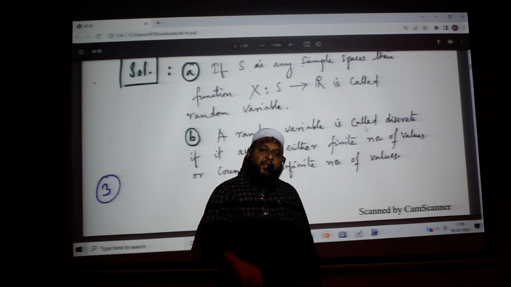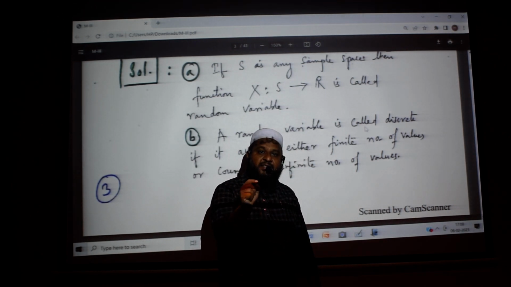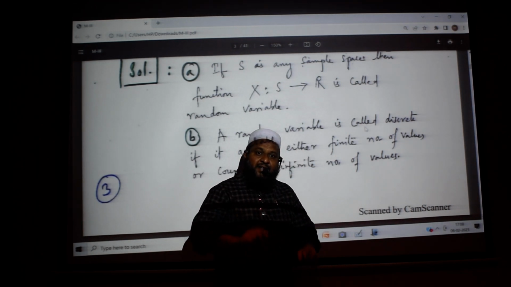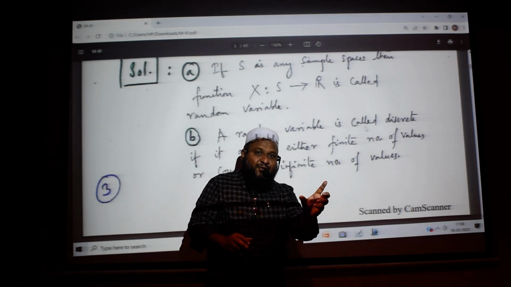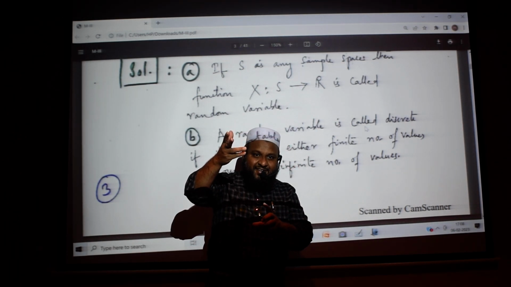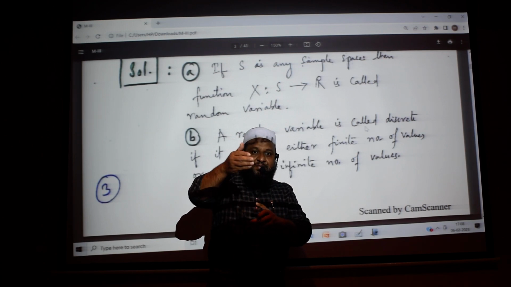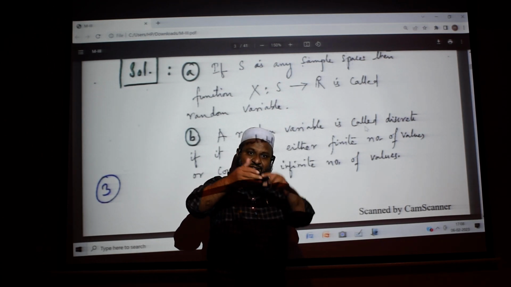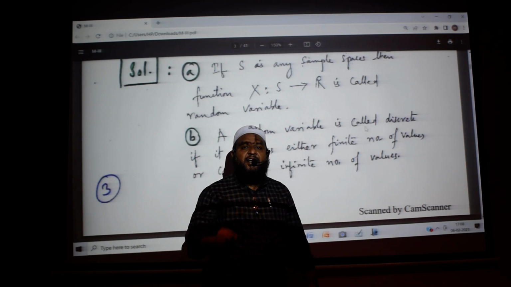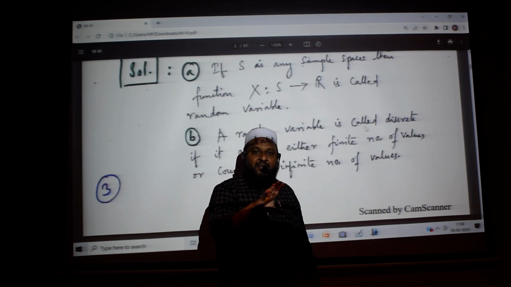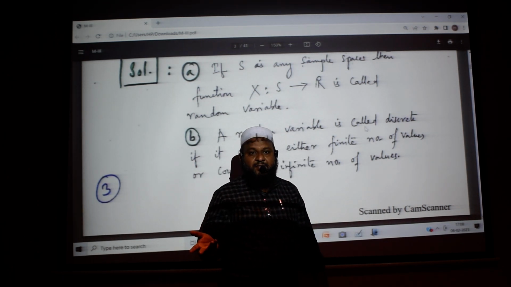For example, I pick up a person and X is the height of the person. Then it is not that one person will be 4 feet and directly another person will be 5 feet. There will be so many people in between 4 feet and 5 feet, 5 feet and 6 feet. That particular height or weight will be examples of random variables.